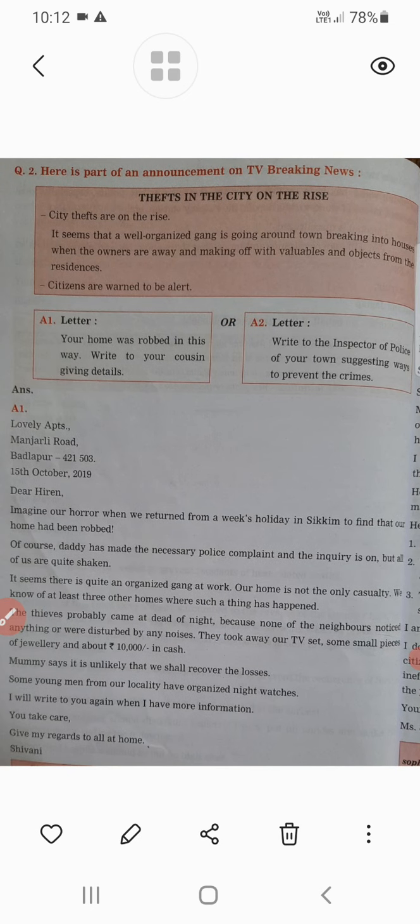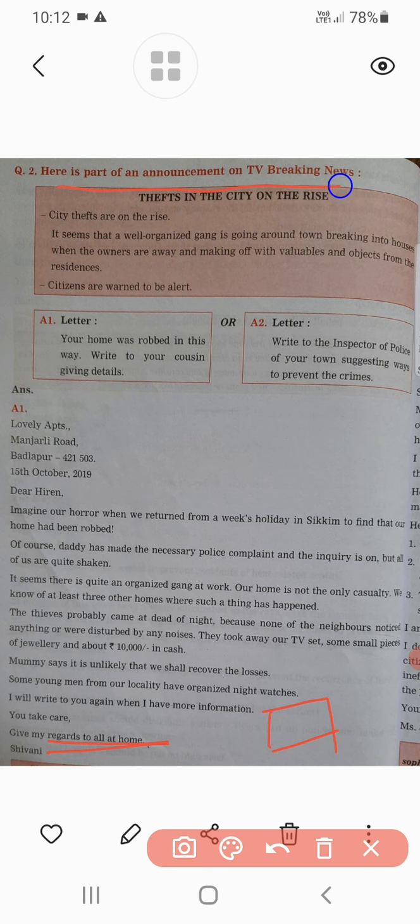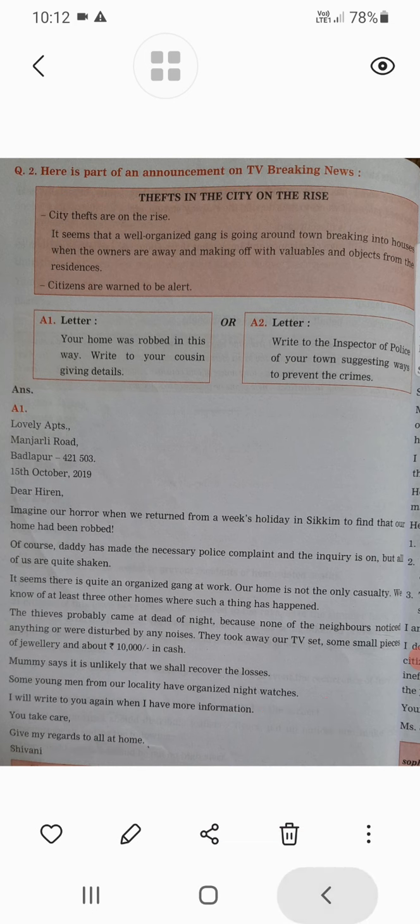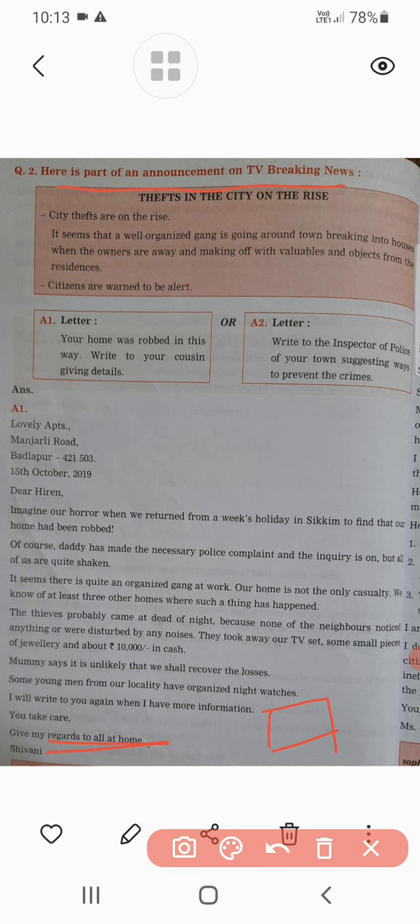Here you can see how generally the activities are given in the examination. Here is one announcement given, and with the help of this announcement, thefts in the city on the rise and some aspects related to the thefts are mentioned here.